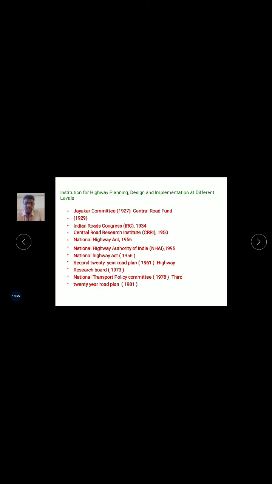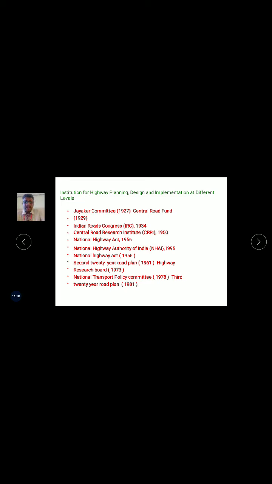Next one is the Central Road Research Institute (CRRI) for the national highways. This is meant only for national highways, in the year 1956. In the National Highway Act also, they fixed it in the year 1956. Some of the rules and regulations are framed by this committee for the national highway. These are the things. The next one is the second 20-year road plan.